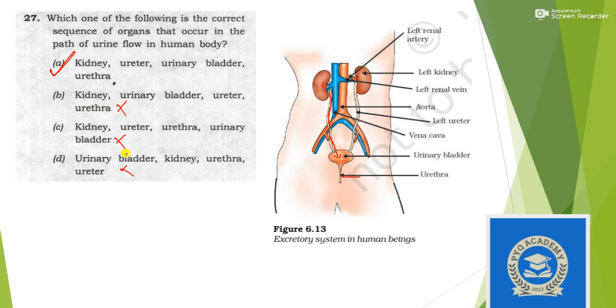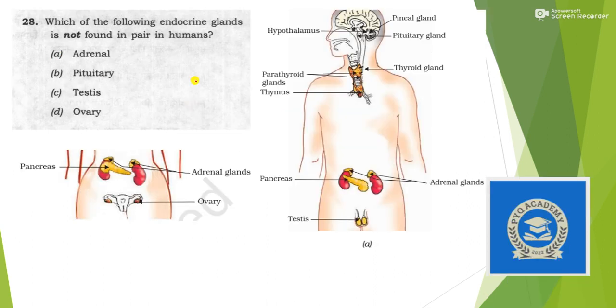That question is from NCERT. I took all these images from NCERT itself. Which one of the following endocrine glands is not found in pair in humans? Okay, so this is also given in NCERT. You can see here. First, let's check the option D. The ovary is present in pairs. Here you can see, yes, testis is present in pairs.